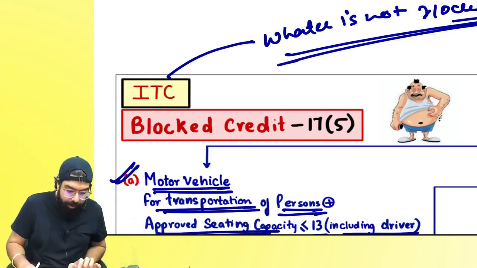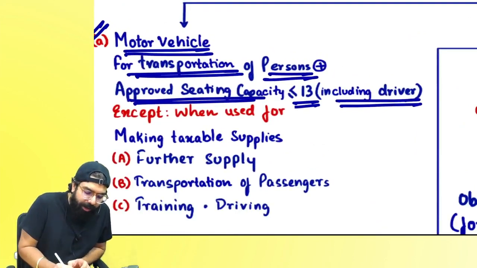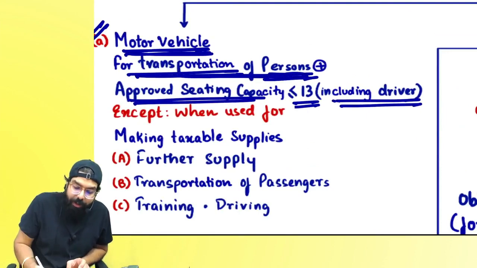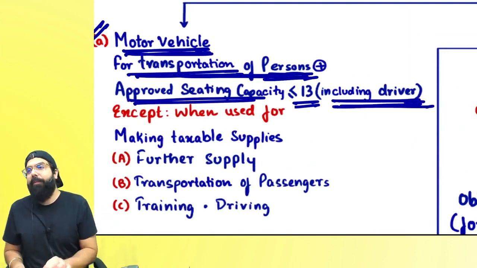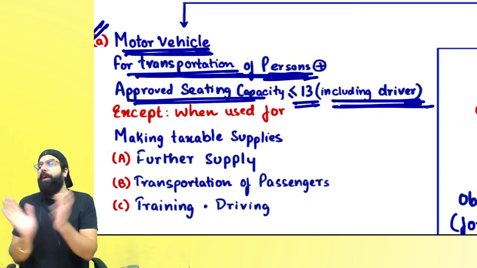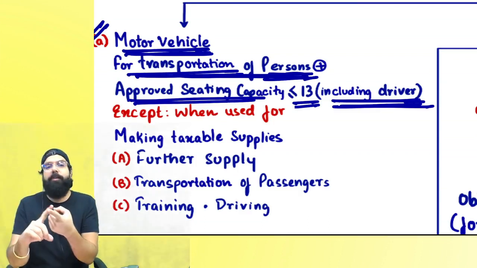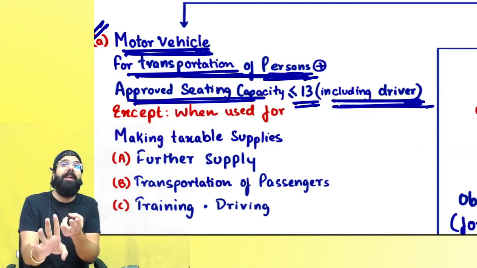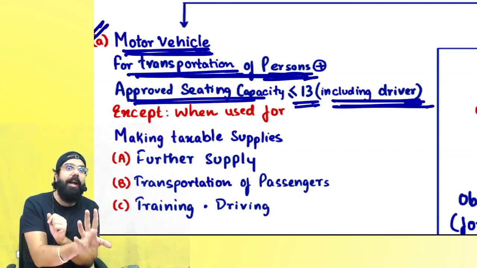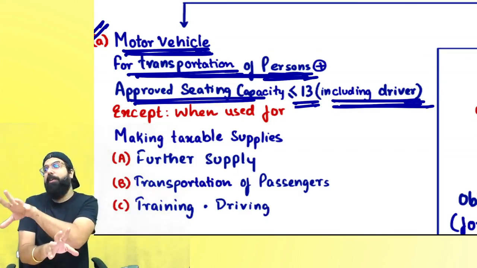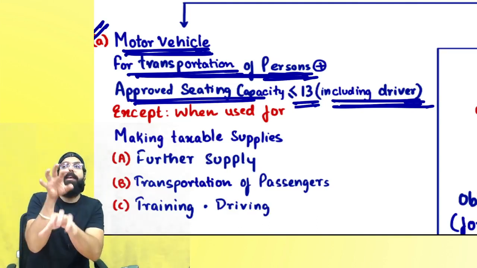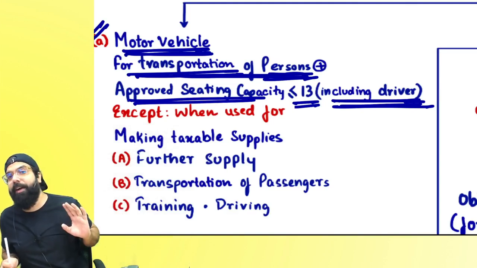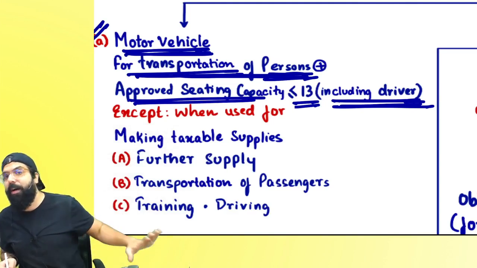Can I go ahead, everyone? What they have blocked over here is motor vehicle for transportation of person having seating capacity less than equal to 13, including the driver. Only then it is blocked. Now in the exam they will tell you motor vehicle for transportation of goods, it is allowed. Motor vehicle for transportation of person with seating capacity 13 excluding the driver is allowed, because 13 excluding the driver means including driver it is 14, and 14 is allowed. Less than equal to 13 is blocked if it is including the driver.